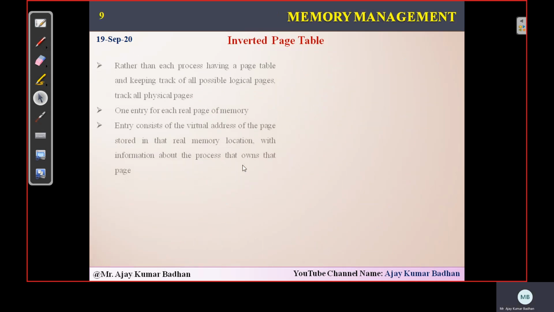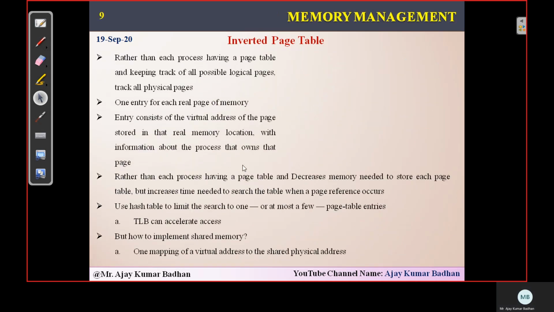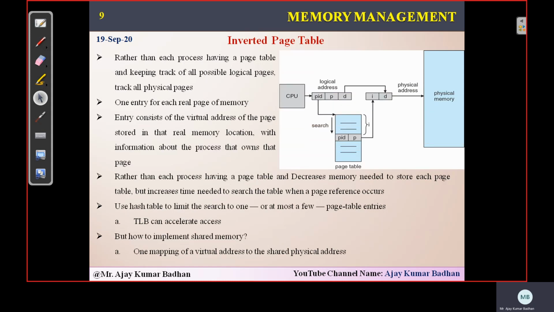And the last but not the least is the inverted page table. Now here the main purpose of the inverted page table, see, why we are using it is, every process, like we have discussed in the paging technique, apart from one particular page table that the system is storing, every process will have this table.